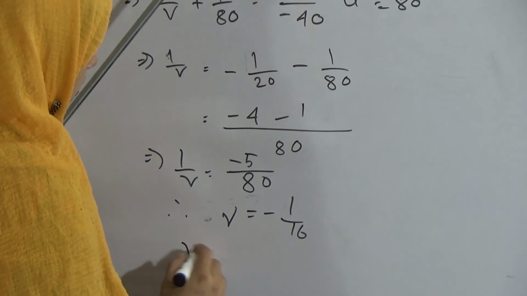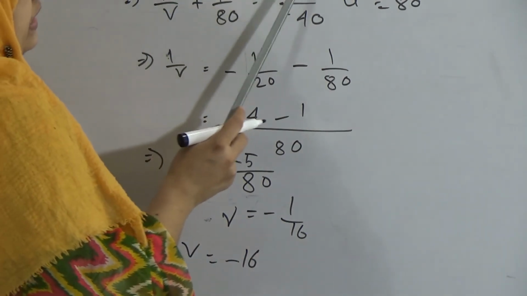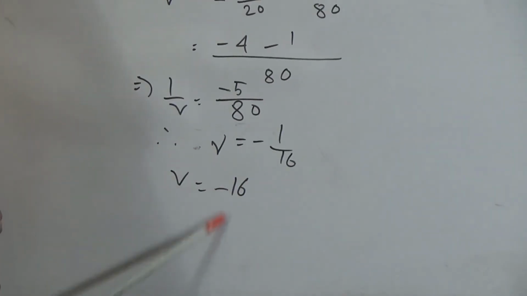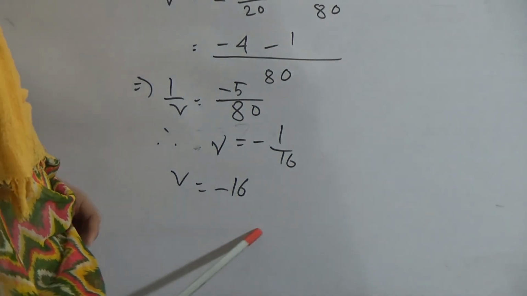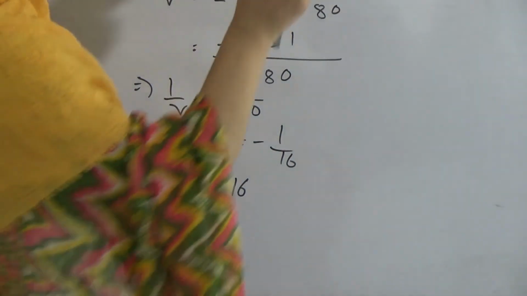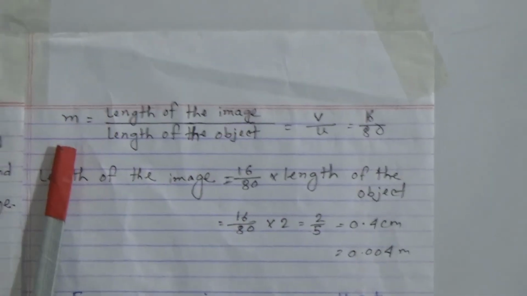So v equals minus 16 centimeter, and v is negative, so the image is virtual. My dear students, here v is negative, that means the image is virtual or unreal, and it will be created beyond the mirror.